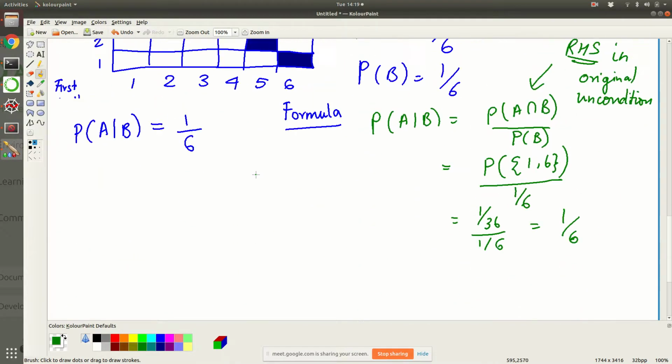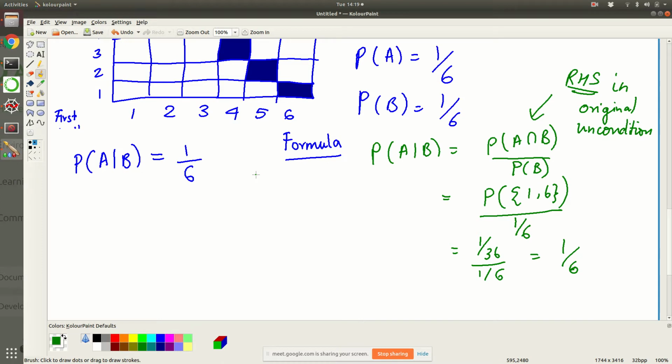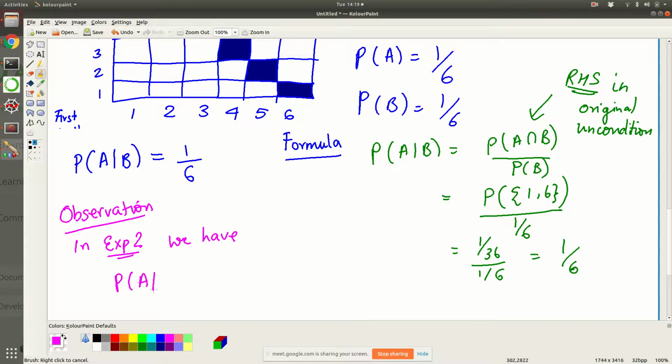So now let's make an observation. Let's write it down here. Observation: in experiment 2, the experiment that we wrote just above, we have P of A given B is equal to P of A, which is equal to 1 over 6.